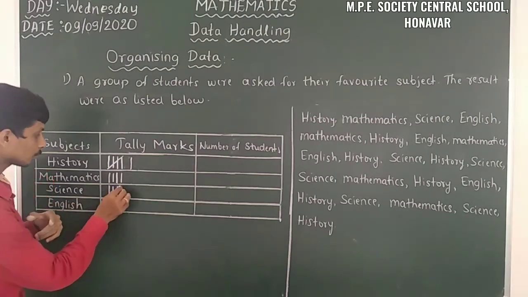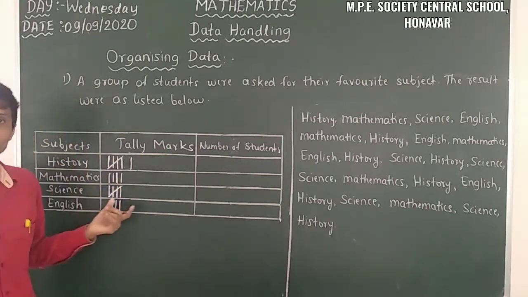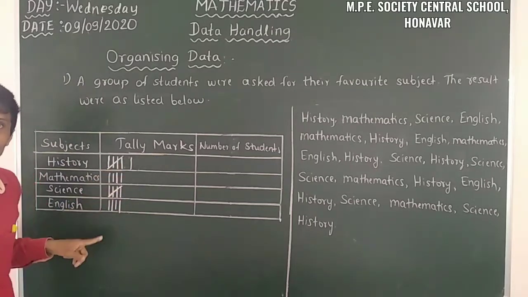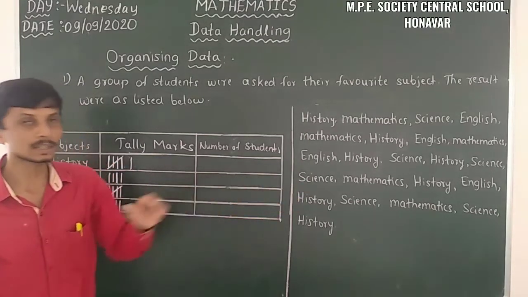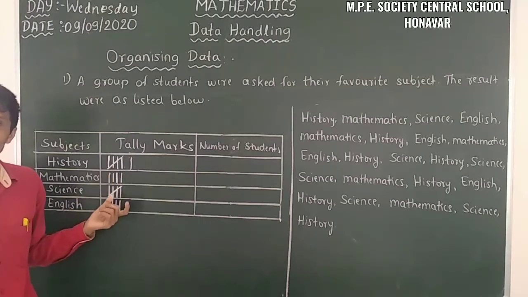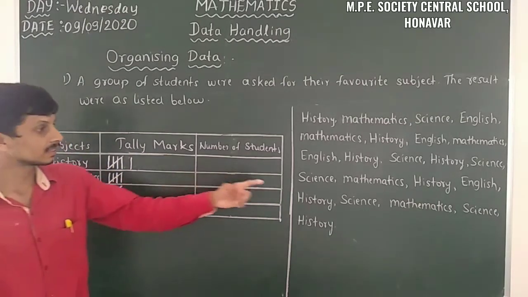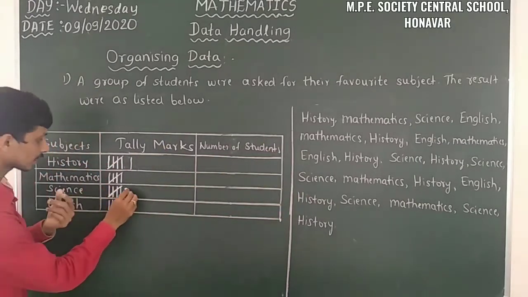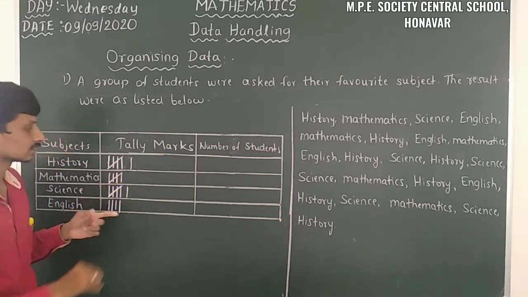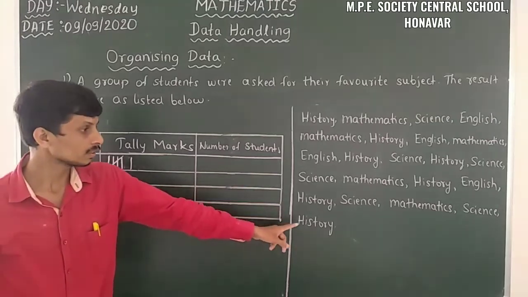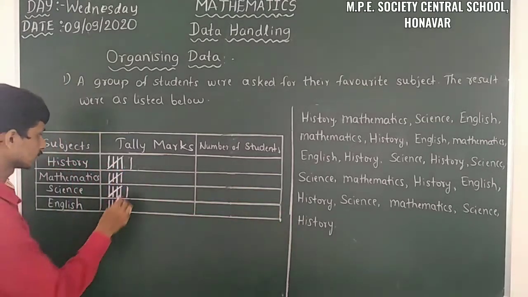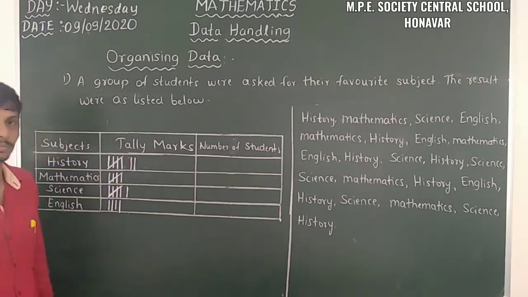That's why we have to make it a bunch. So it's a fifth tally mark, we have to take it across. Then after that mathematics also got a fifth tally mark. So that's why we have to take it like that. And then science. So we have to take a space here, and then we have to insert another tally mark. Then finally history. So here history got another tally mark.